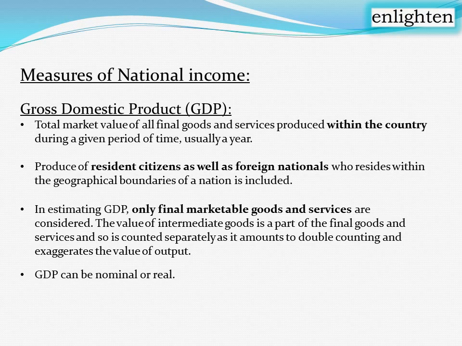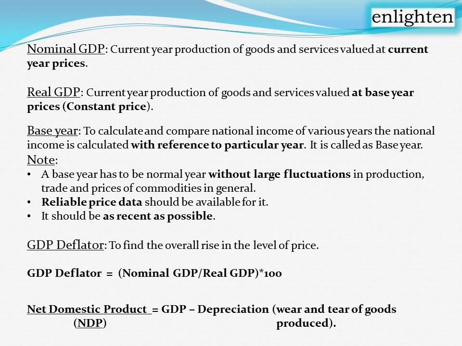This GDP, gross domestic product, can be nominal or real. It can be of two types: nominal GDP or real GDP. What is meant by nominal and what is meant by real GDP, we will see in the next slide. Nominal GDP. What is the definition? Current year production of goods and services valued at current year prices. We have seen that the total quantity of goods and services multiplied with the price of those goods and services, the final value is considered to be gross domestic product.